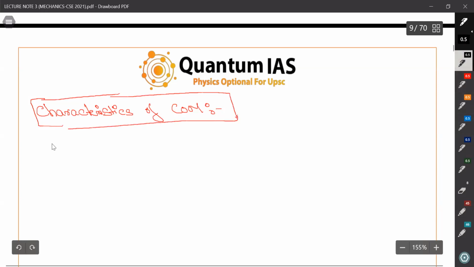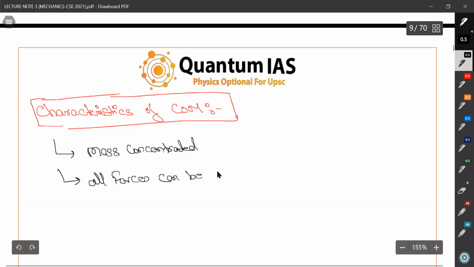What we can write first is this: center of mass, all mass concentrated there. Also, what does it mean? All forces can be considered.